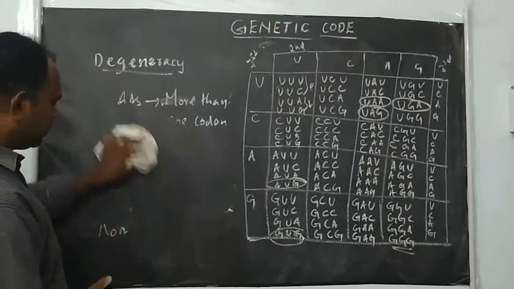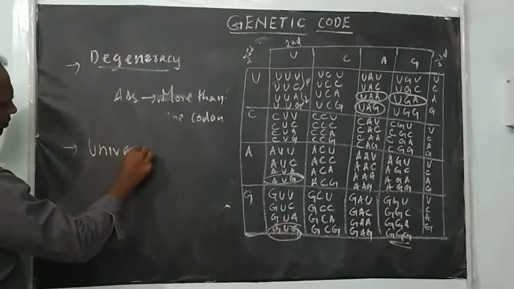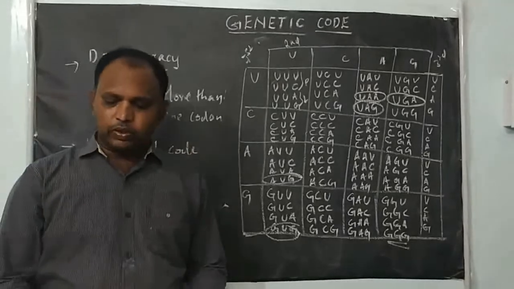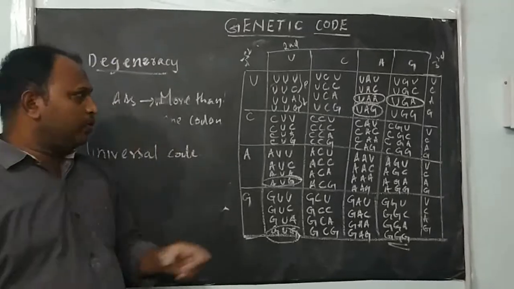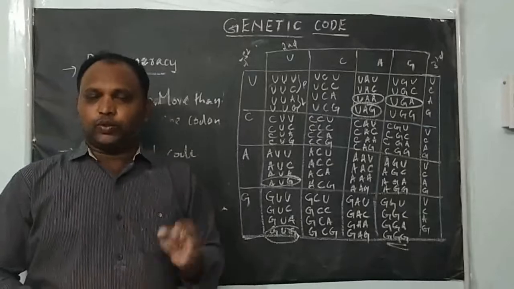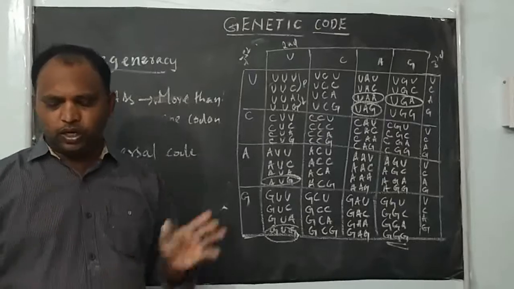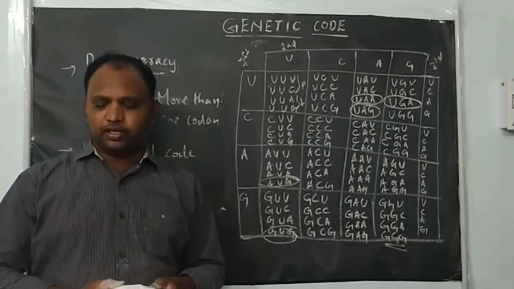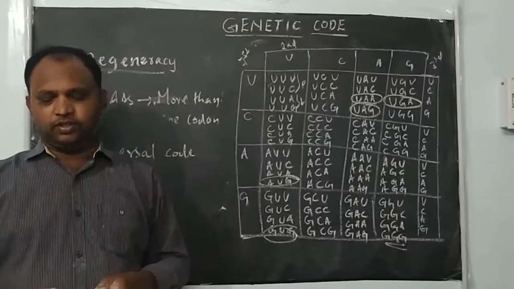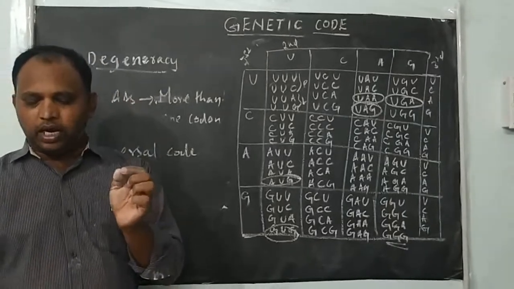And the genetic code dictionary is a universal code. It's nearly universal. For example, UUU codes for phenylalanine in all organisms, from bacteria up to human beings. There is no exception, but some exceptions are there. That's why we say the genetic code is universal, applicable to all organisms. The exceptions have been found in mitochondria and protozoa genomes.